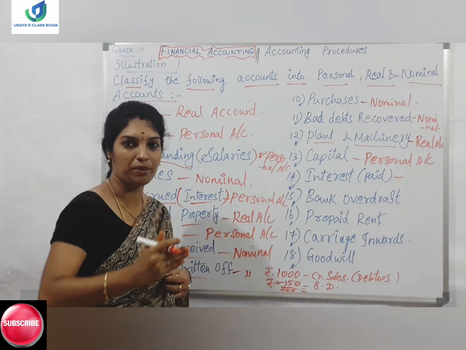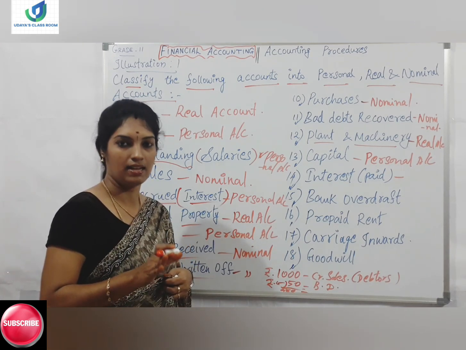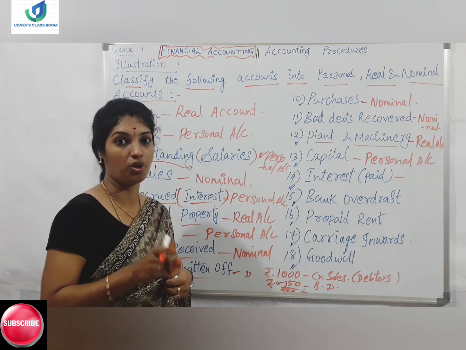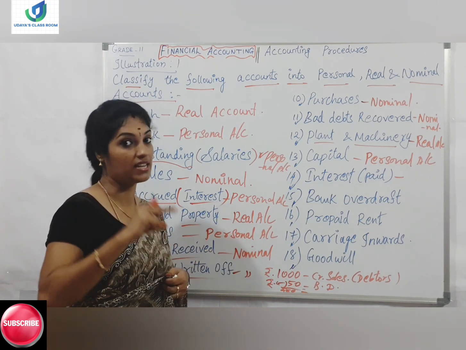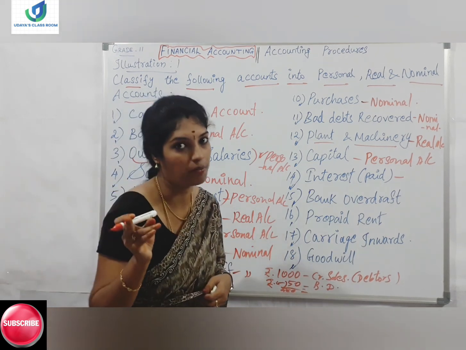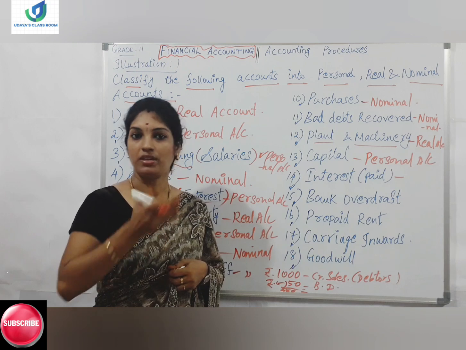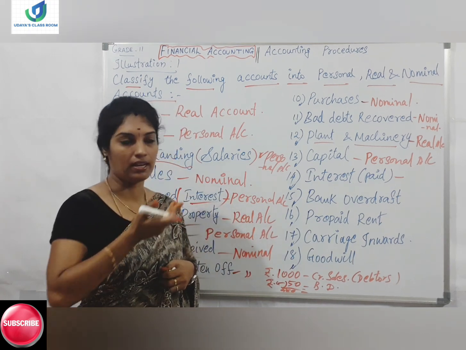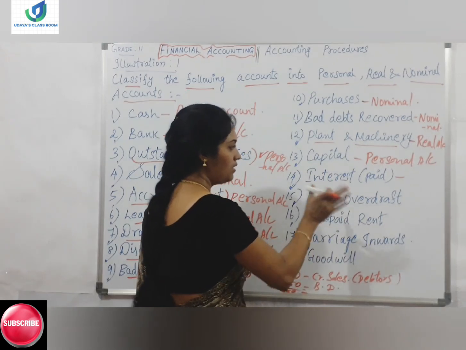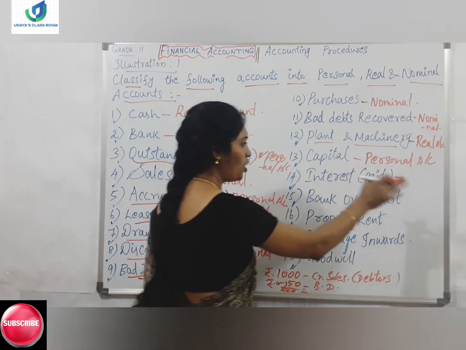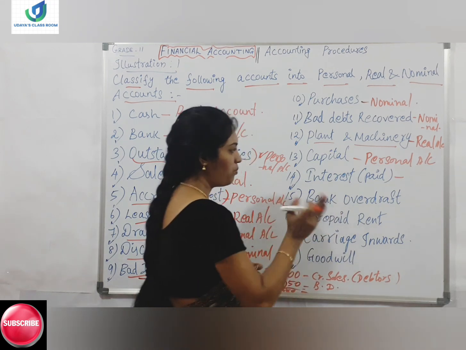If it is yet to be paid, it will be considered a personal account, or if paid in advance, that is prepaid, well in advance. Next month only I have to pay the expense amount, but now itself I have paid, it means it is a personal account. It is not a nominal account. But here interest paid, the meaning is same. Interest paid, so it is a nominal account. It is not a personal account. You have to make it very clear.